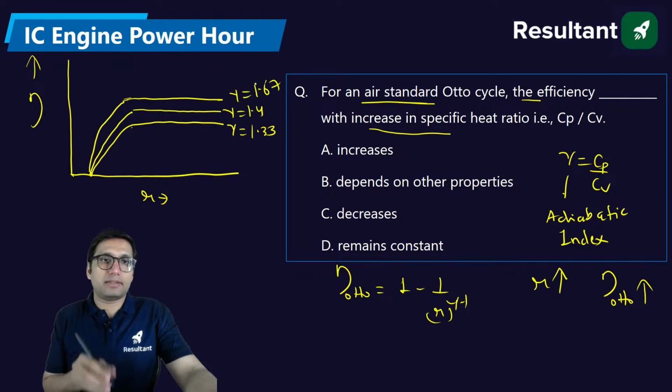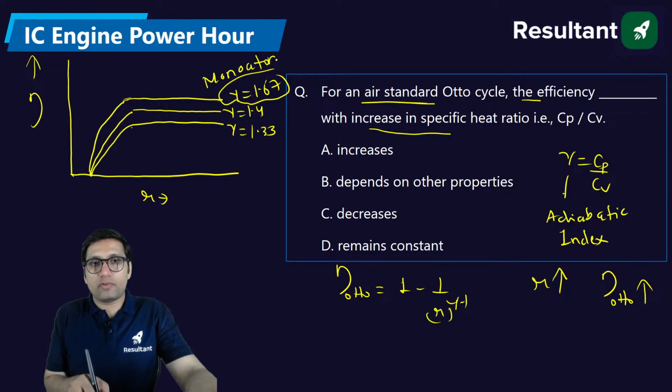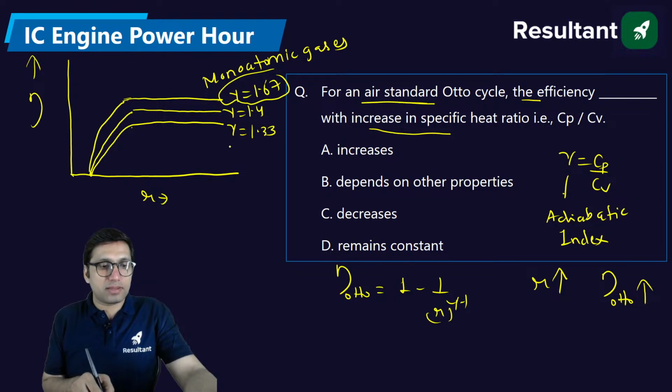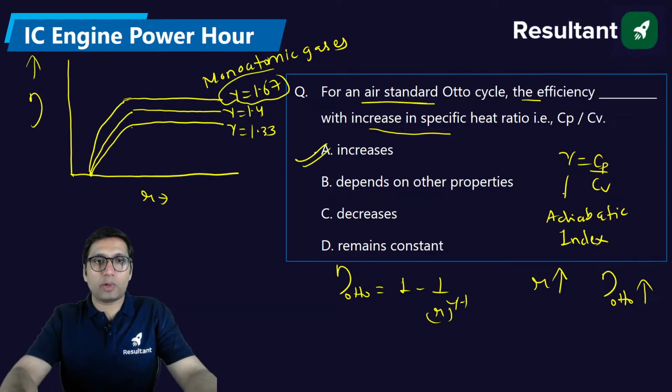If you compare the efficiency of the Otto cycle with respect to gamma, the gas having more gamma, like monoatomic gases, will have more efficiency for the Otto cycle as compared to polyatomic gases, right? Based on that, your efficiency is definitely going to increase. Is it clear to everyone? I hope you remember. It has not been a long time.